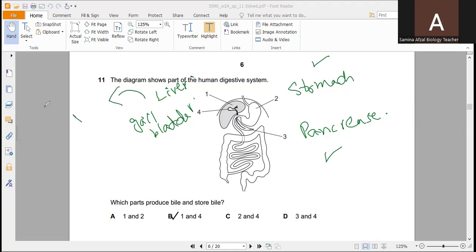Liver produces bile and it is stored in the gallbladder. And bile is the secretion of the liver, which doesn't have any enzyme. Bile is used for emulsification of fats. So it is stored in the gallbladder and it is used at the time of digestion of fats. So according to this, B is the correct option.